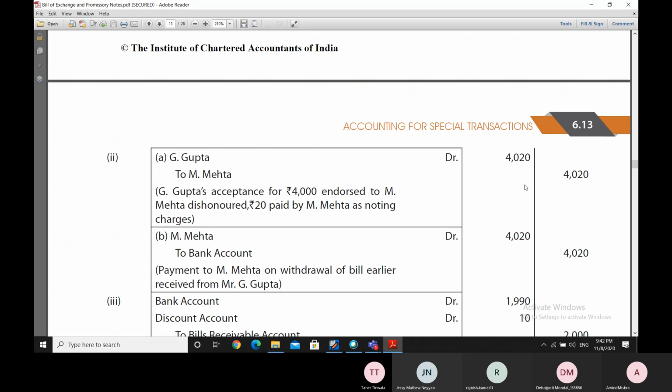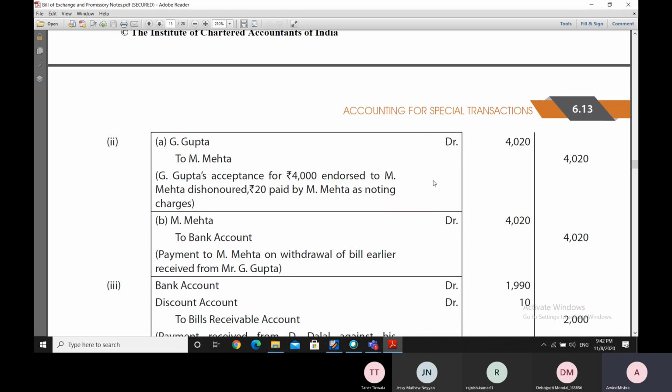because Mr. M. Mehta's account was debited when the bill of 4,000 rupees was endorsed to Mr. M. Mehta. But here Mr. M. Mehta's account will be credited by 4,020 rupees, because Mr. M. Mehta should not be bearing any amount here. Therefore, the amount of 20 rupees is also being borne ultimately by Mr. G. Gupta. So we debit Mr. G. Gupta's account and credit Mr. M. Mehta's account for 4,000 plus 20 rupees noting charges.